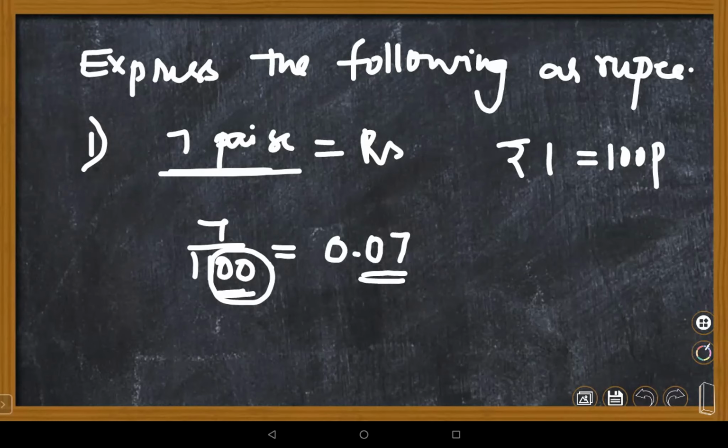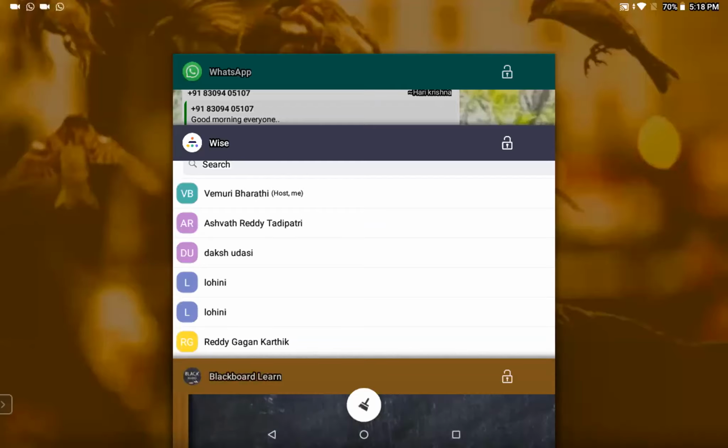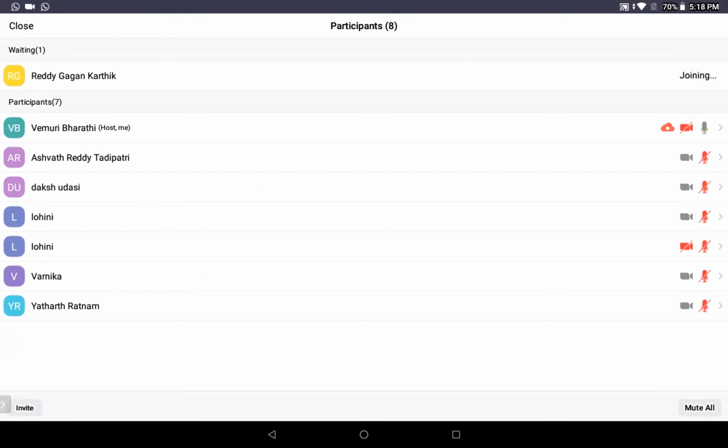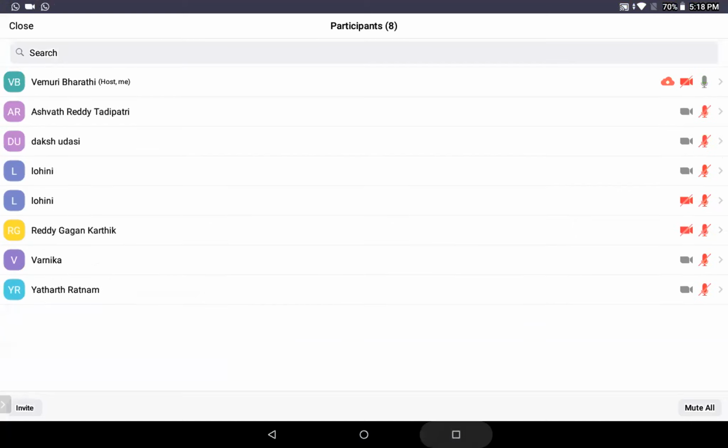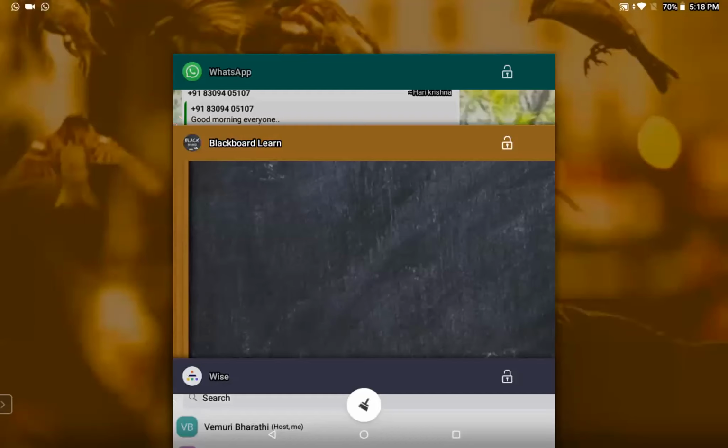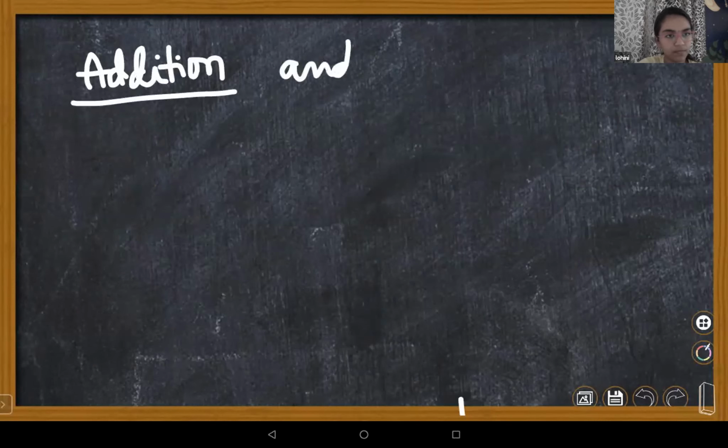Before going to the application part, we will discuss addition and subtraction of decimal numbers. You know how to add and subtract natural numbers, yes or no, children?